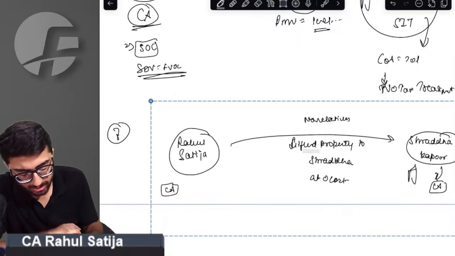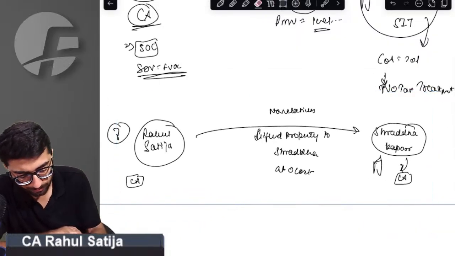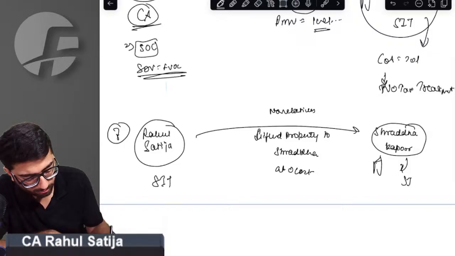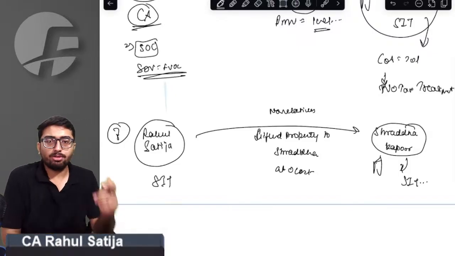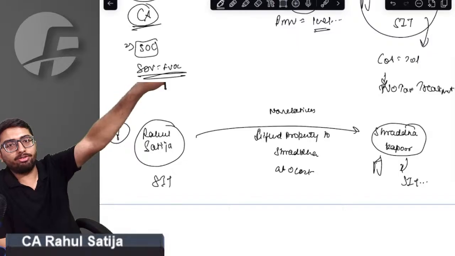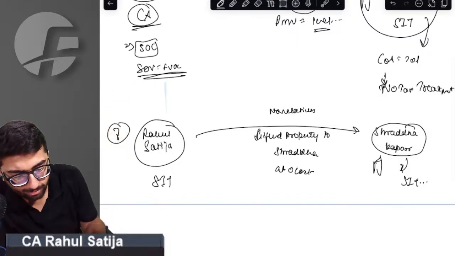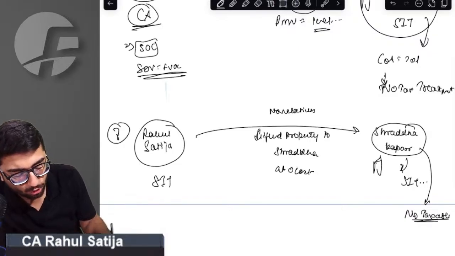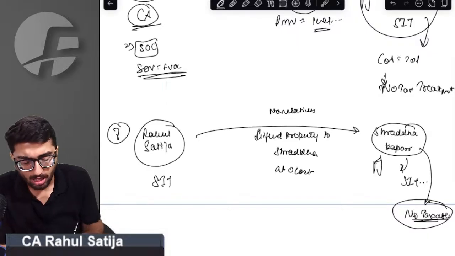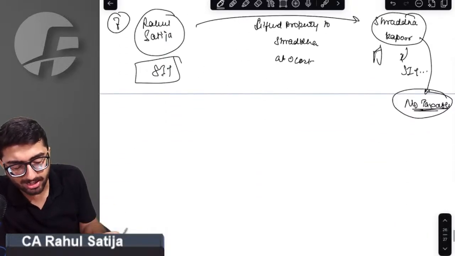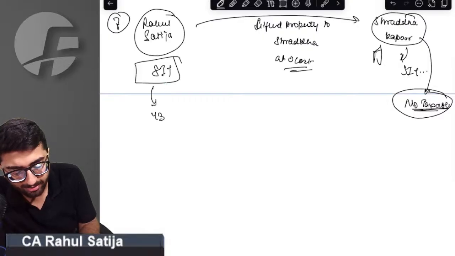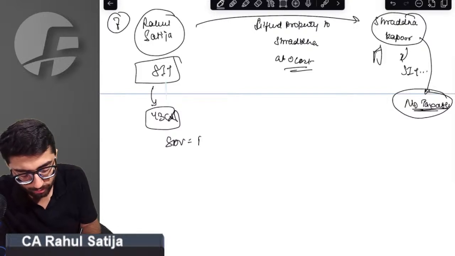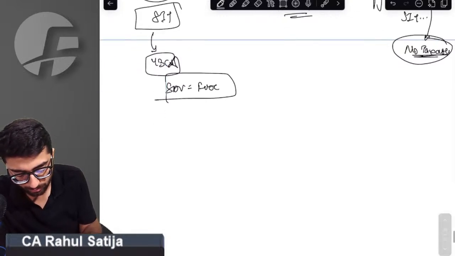Seventh point, sir, no extra points for guessing. Sir, for Rahul and for Shraddha, it is stock in trade. If it is stock in trade for both of them, Rahul is giving it away for free and Shraddha is receiving it for free. What will be the tax treatment for Shraddha? No tax treatment, because it is presumed that whenever you buy properties at the least possible price or free of cost. But if you are holding stock in trade and you are selling it free of cost, sir, 43CA will apply, and in that case, whatever the SDV of the property is, you have to take it as full value of consideration.